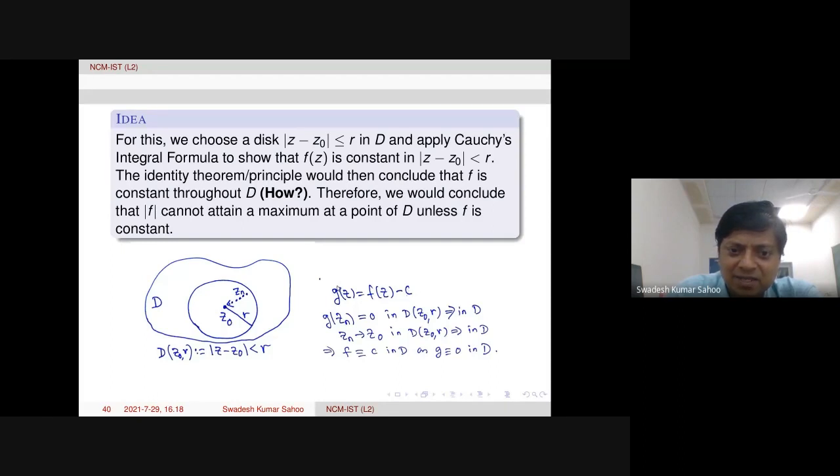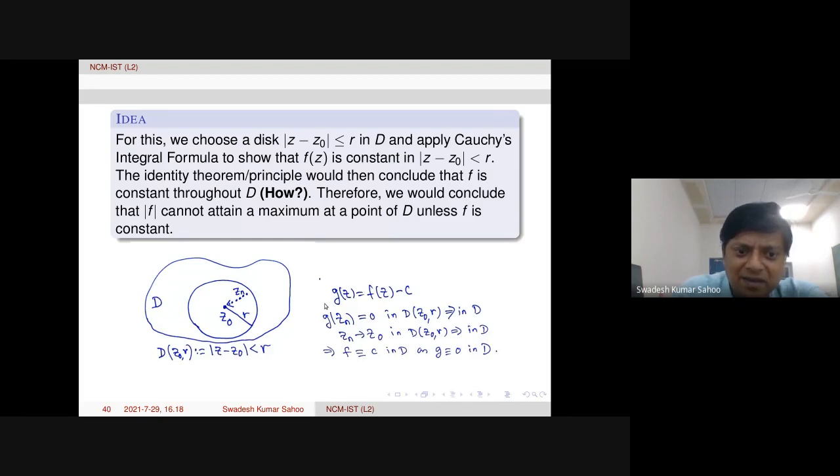Then we take the function g(z) equal to f(z) minus c. Now g of zn is 0.